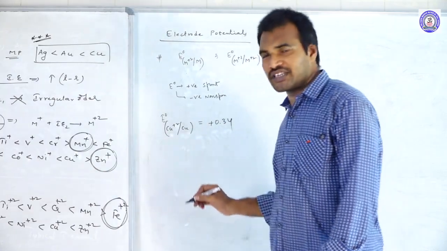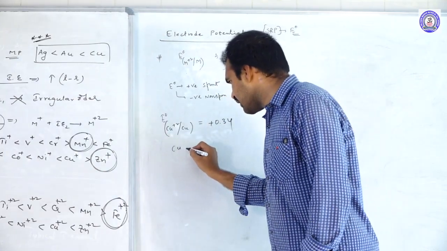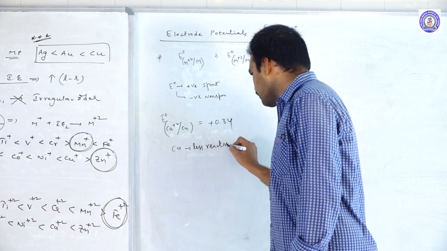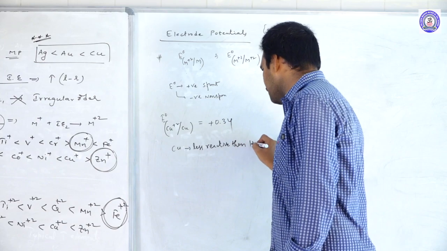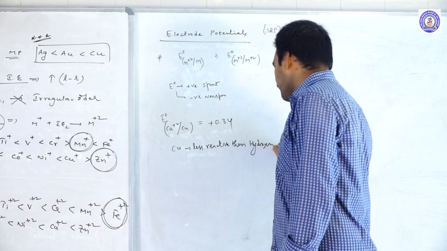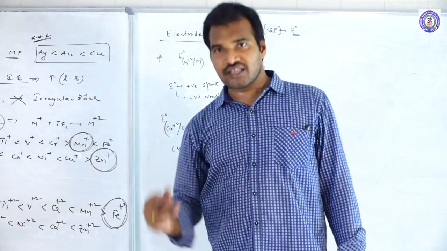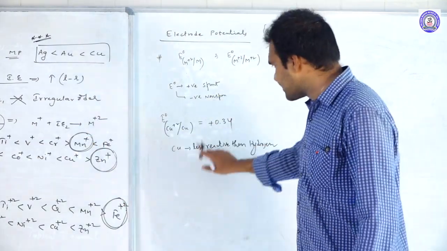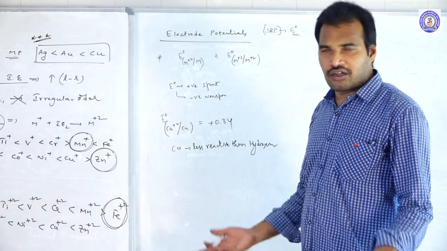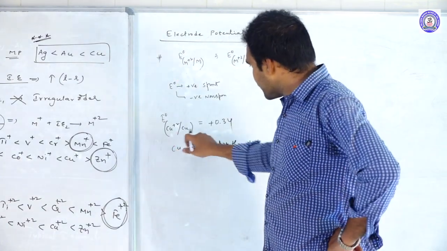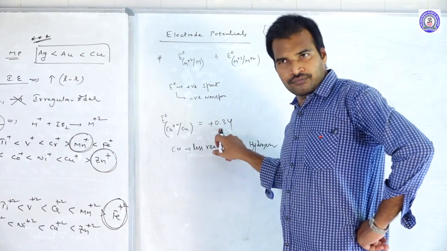So from this data we can say that copper is less reactive than hydrogen. That is why copper is placed under hydrogen in the electrochemical series. Why? Because the hydrogen electrode potential is 0, whereas here it is 0.34.